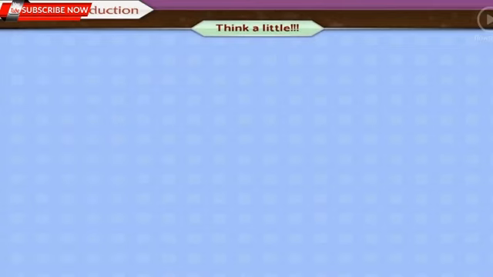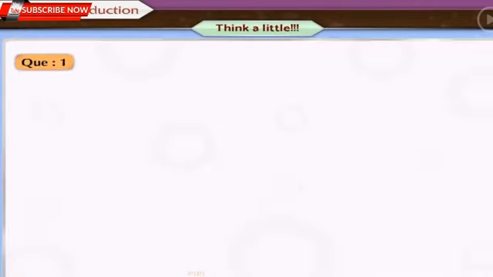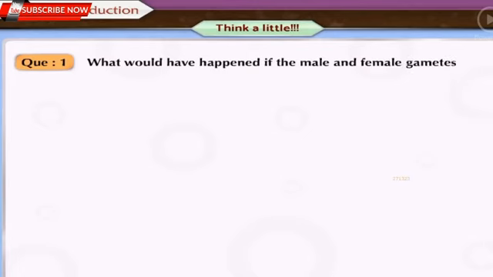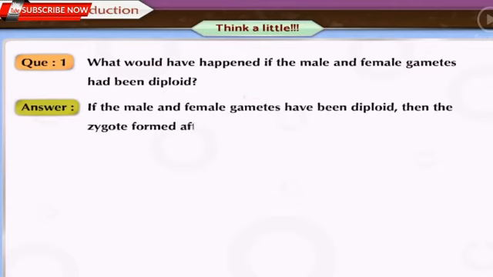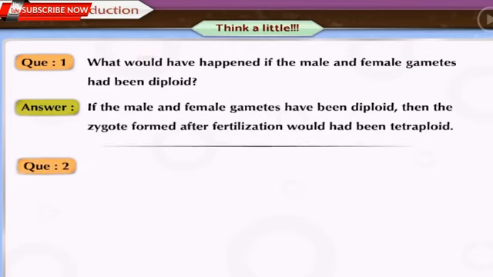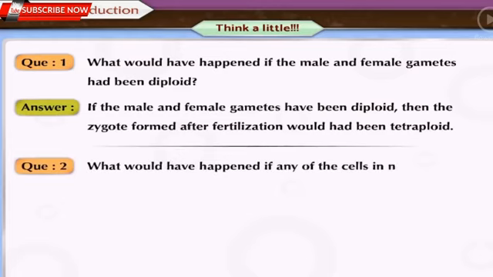Think a little. 1. What would have happened if the male and female gametes had been diploid? If the male and female gametes had been diploid, then the zygote formed after fertilization would have been tetraploid. 2. What would have happened if any of the cells in nature had not been divided by meiosis?